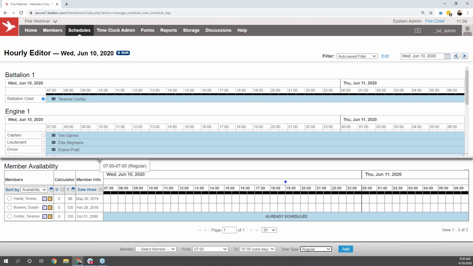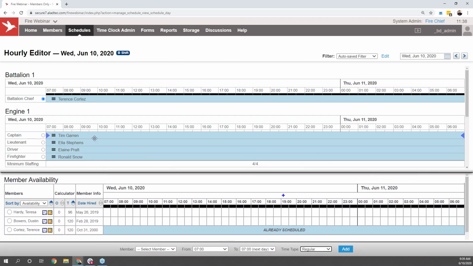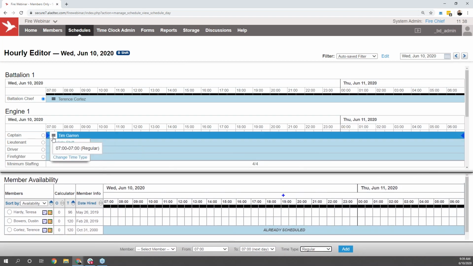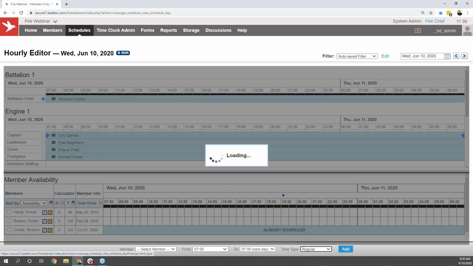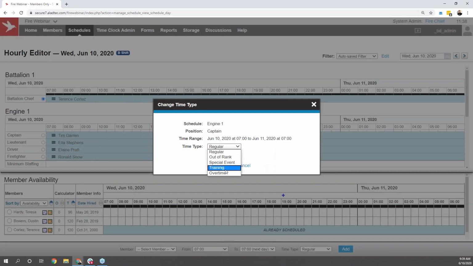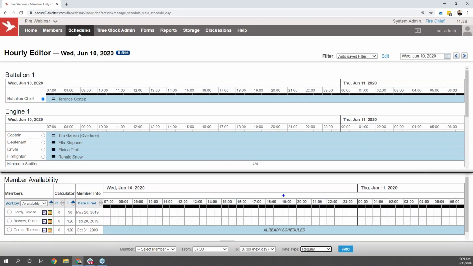So for example, if we need to change the label here on Tim's shift for the day to be overtime, I can hover over the shift, select the option to change time type, and add that overtime label to that shift for the day. You will also be able to break out that information for those different time types and labels in any of the reports. So if at the end of the year you need to run a report to see all of the hours that were worked that have the training label associated with them, you can easily run that report and see how many hours for the department and for each individual at the organization there as well.